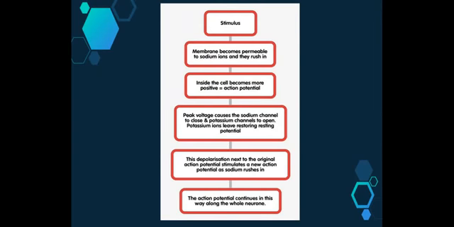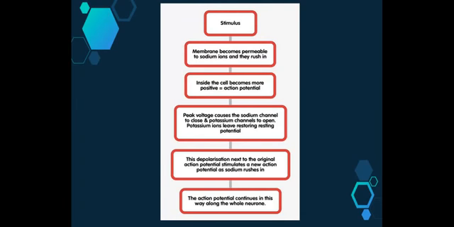So in your booklet, there is an arranging the steps activity, and you can use this part of the video to help you to complete that. So we start off with a stimulus. The membrane becomes permeable to sodium ions and they rush in. Inside the cell becomes more positive, which begins to create an action potential. And if we have a big enough change in voltage, we will then have the following take place.